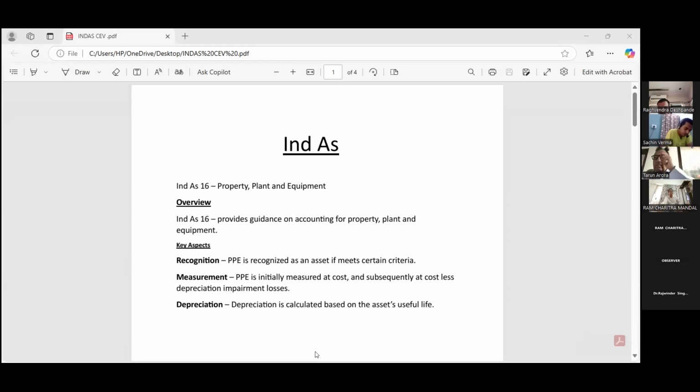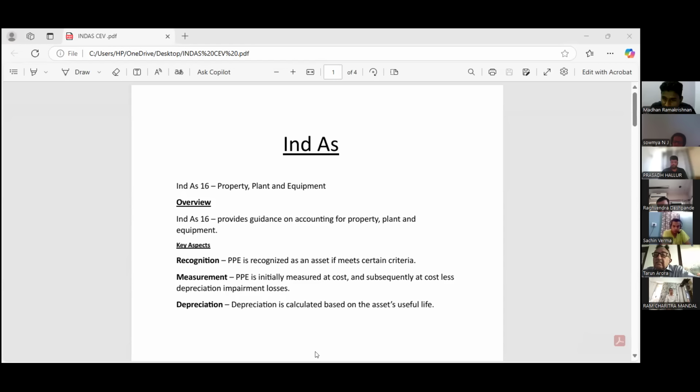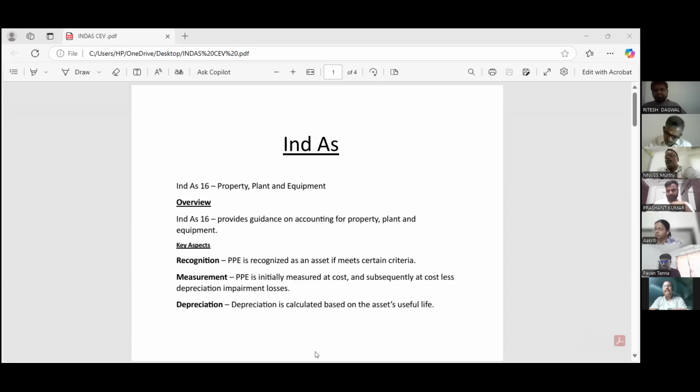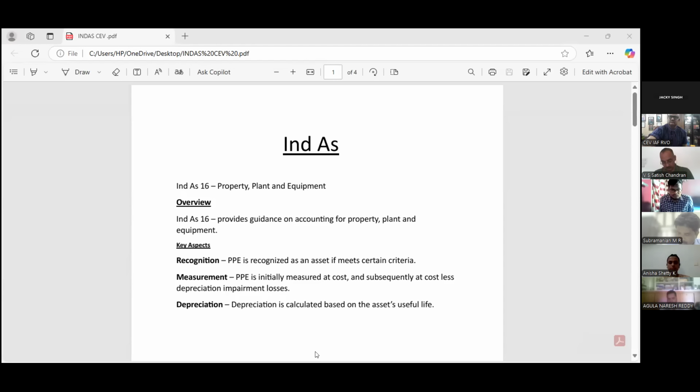Ind AS 16 is guidance on accounting for property, plant and equipment. It provides guidance on how to record a transaction. What are the key aspects we have to consider in Ind AS 16? Recognition. Property, plant and equipment is recognized as an asset if they meet some criteria. There are different types of criteria. If you go into it in an elaborate way you can understand them, but that is not required at the present stage.